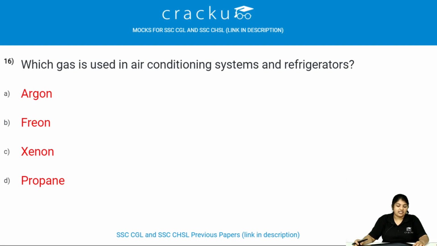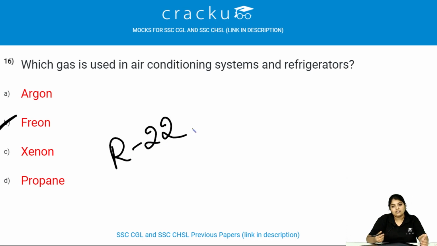Let us see the next question. Which is the gas that is used in air conditioning systems and refrigerators? Freon is the gas that is used in air conditioning systems and refrigerators. Freon is also called R22. It is a colorless gas.